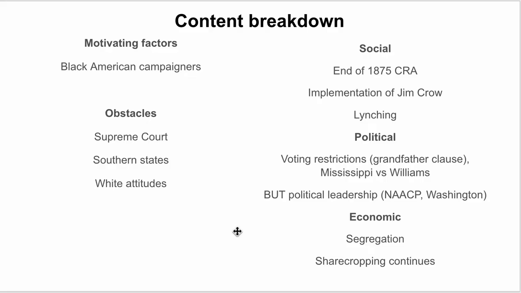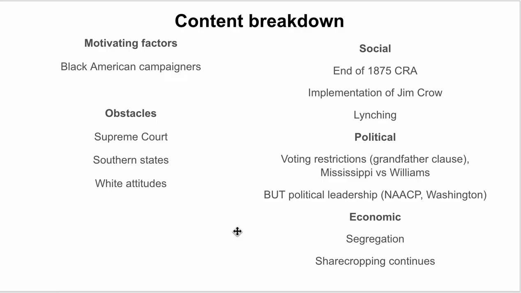You could potentially get a question on one of those, comparing them to the others. But I think it's quite unlikely that there would be a question on what was the most significant factor to advance Black American civil rights in this period, because I don't think many historians would argue that Black American civil rights did advance in this period. I think this is a period of Black American civil rights being diminished. However, there are lots of questions on obstacles. So what was the most significant obstacle to Black American civil rights being advanced? So you've got the Supreme Court, you've got Southern states and the legislation they introduced, and you've got white attitudes. And I'm going to go through the past questions in a minute where we'll look at those.